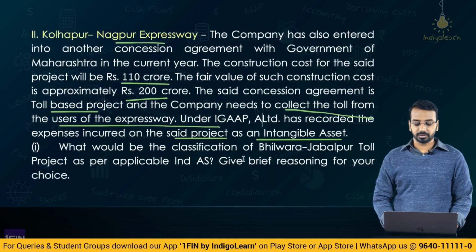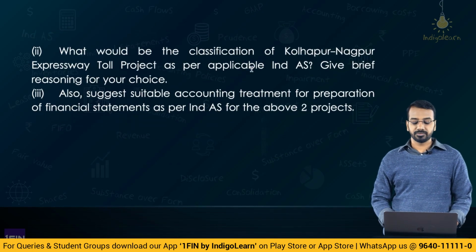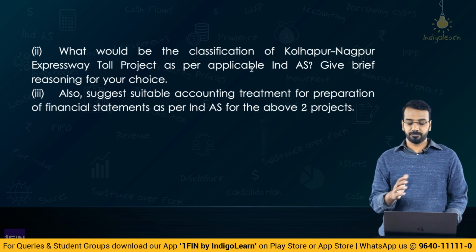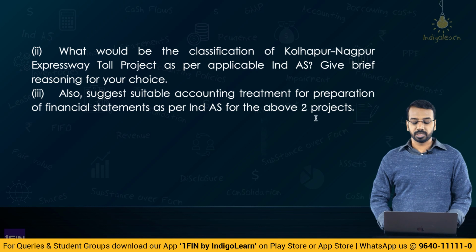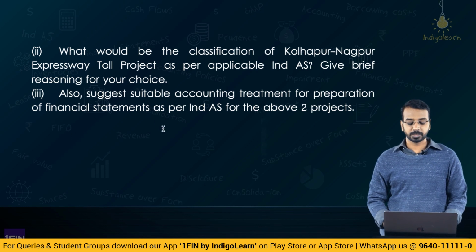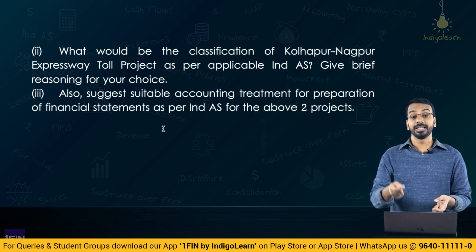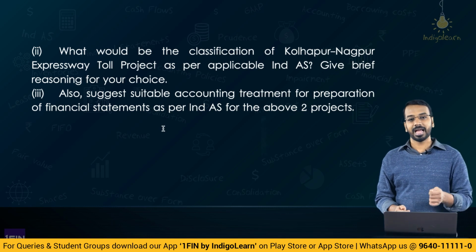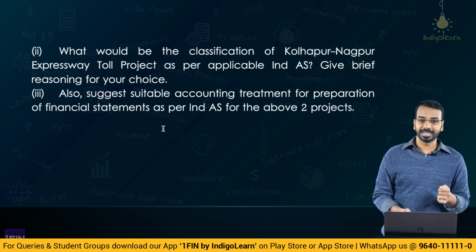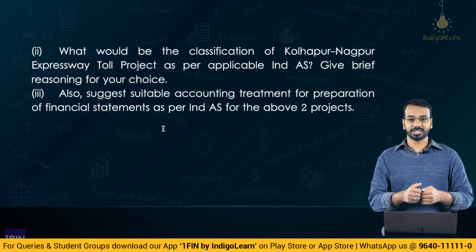What would be the classification of the Bhilwara-Jabalpur toll project as per the applicable Ind AS? Give brief reasoning. Then, what would be the classification of the Kolhapur-Nagpur Expressway? Give, as per Ind AS, brief reasoning. And suitable accounting treatment for the preparation of financial statements as per Ind AS for both the projects. So, basically, in these two projects, we have to identify in which project we will have a financial asset and in which an intangible asset, and give the accounting treatment, basically the journal entries for both the projects.